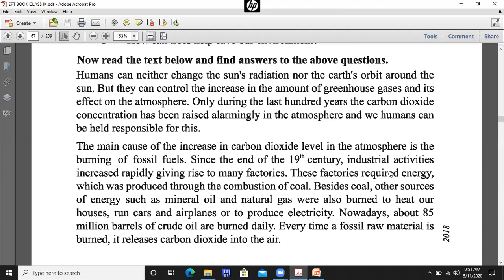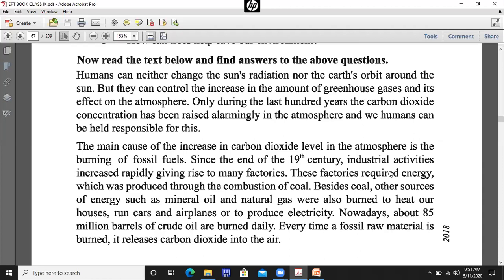The main cause of the increase in carbon dioxide level in the atmosphere is the burning of fossil fuels. So, burning of fossil fuels is the main cause of producing carbon dioxide in the atmosphere. Fossil fuel is a natural fuel such as coal or gas, and we are burning coal or gas every day. How? That's the question. How are we producing it?